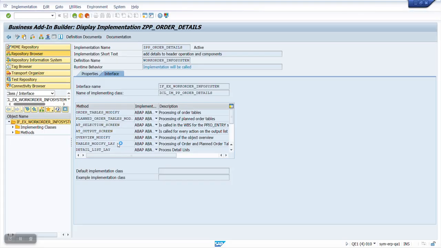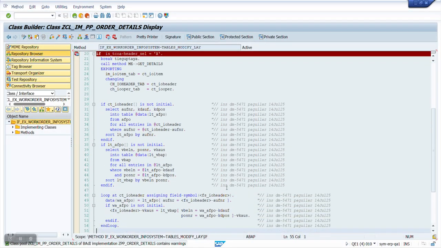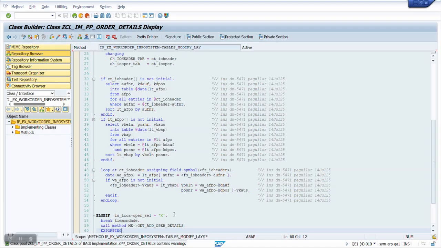This is where I added my enhancements. I've used the inline declaration. I see that data over there. And I also use this new kind of read table. See there, we don't use read table binary search anymore. And also I've used a different technique. This is like a read table, but I'm passing the VKAUS into this work area. This one here, VKAUS.